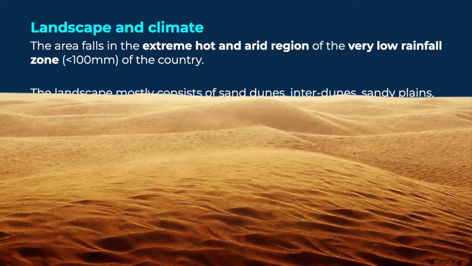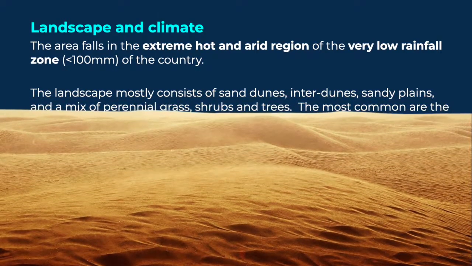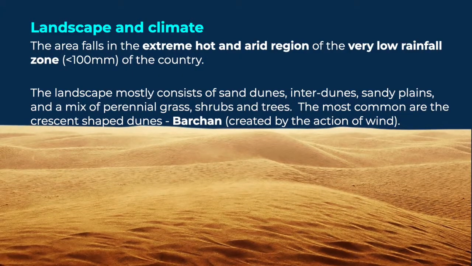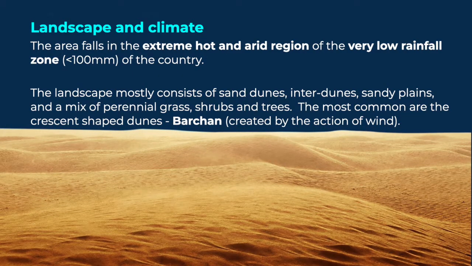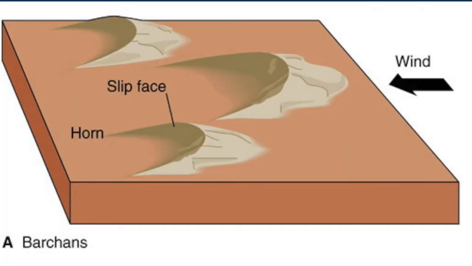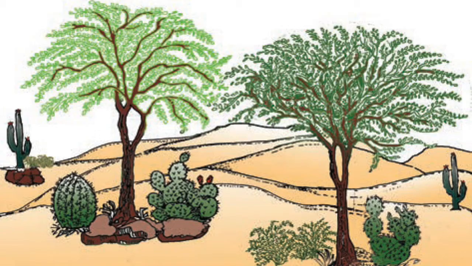The area falls in the extreme hot and arid region of the very low rainfall zone of the country. The landscape mostly consists of sand dunes, interdunes, sandy plains, and a mix of perennial grass, shrubs, and trees. The most common are the crescent-shaped dunes, barchans, created by the action of wind. The vegetation here is thorn forest type.